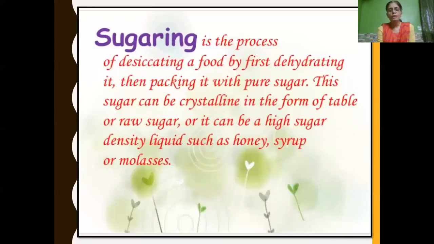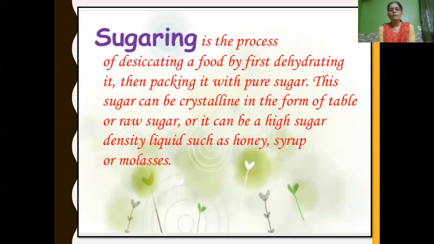Now let us see. Sugaring is the process of preserving food by first dehydrating it. What do we mean by dehydrating? Removal of water content from it, then packing it with pure sugar.